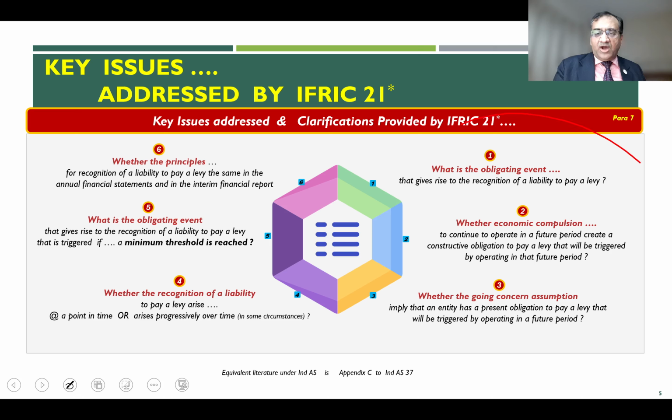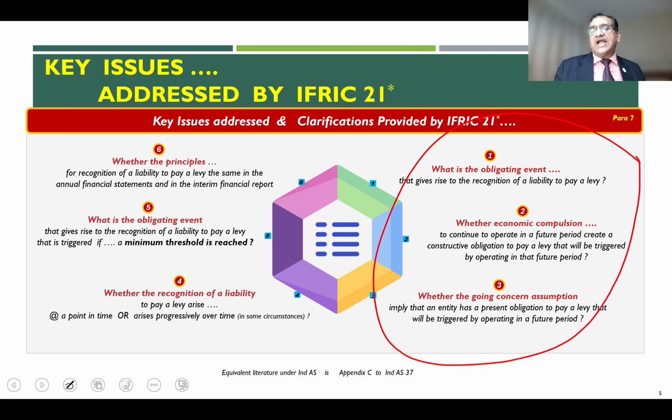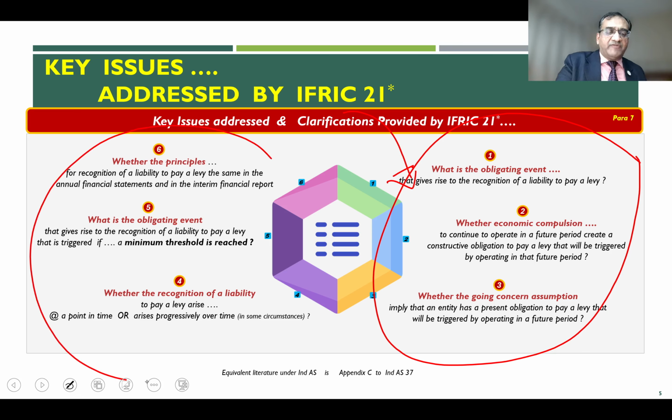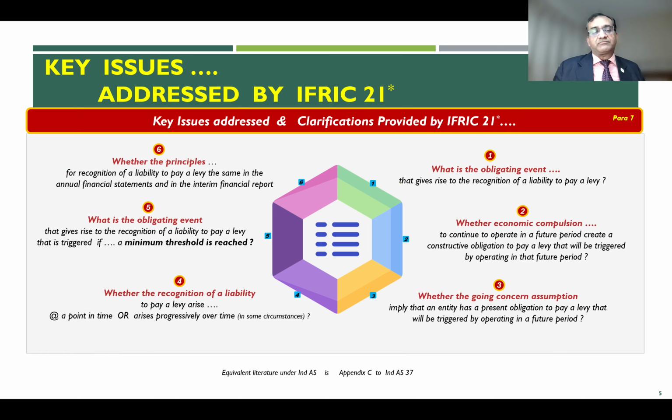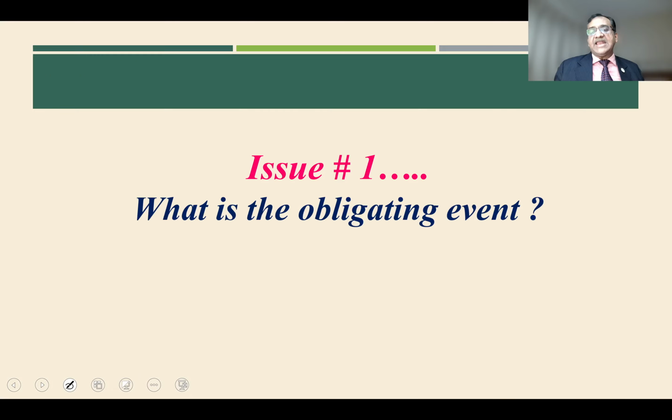So in this video, our focus should be to look at these 3 issues, how they are dealt with under IFRIC 21. And in the next week's video, we will look at the other 3 issues with the help of case studies in each of those cases. So with that said, let us first look at the first issue, this one. What is the obligating event which gives rise to the recognition of the liability to pay a levy? Let's see this. What is the obligating event?